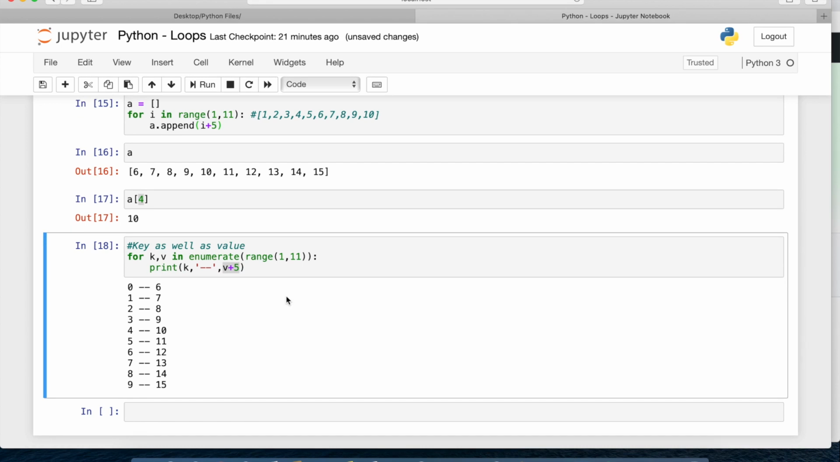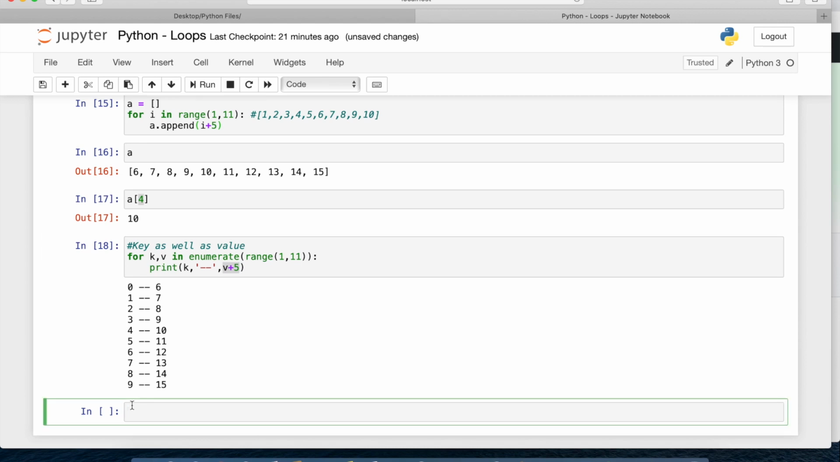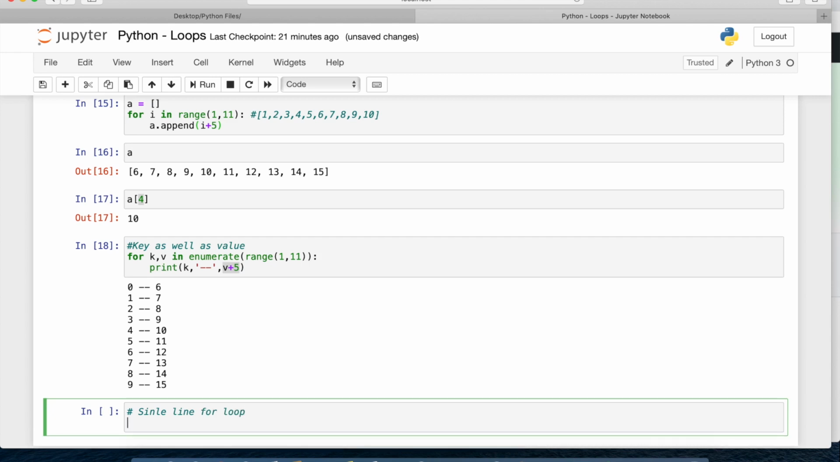Suppose here I am writing the loop in 2 lines or 3 lines or 4 lines. You can also create a single line loop. You can write a single line for loop. Okay, so now how to write a single line for loop, that we'll also see. So here, single line for loop. To write a single line for loop, we can write it something like this: for i in range 1 to 11. So here I am saying for i in range of 1 to 11.